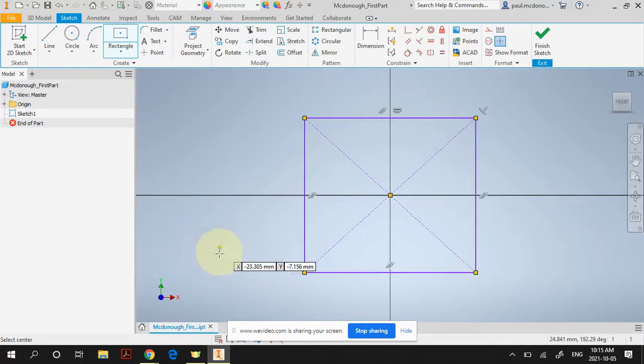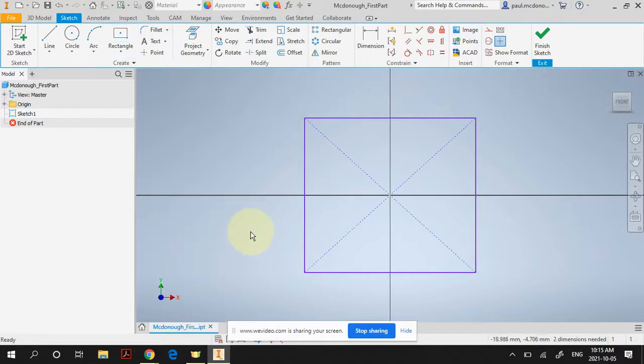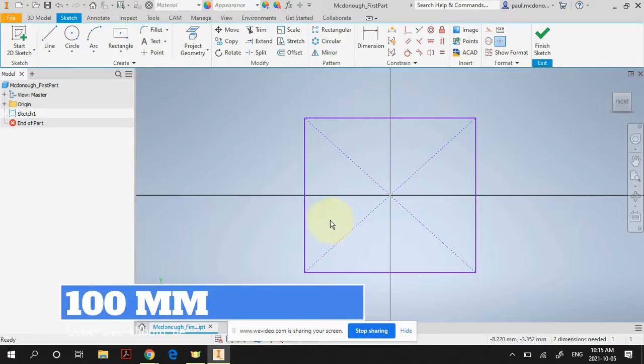The next thing you want to do is, right now I'm still in the draw rectangle command because you can see the little hashtag as my icon and the yellow dot in the middle. If I right click, I get a pop-up menu. I right click and I go OK. And it takes me out of the command, and my cursor goes back to just the standard arrow. So right now I don't know how big this is. I want a cube that is 100 millimeters by 100 millimeters. So how do I set that?